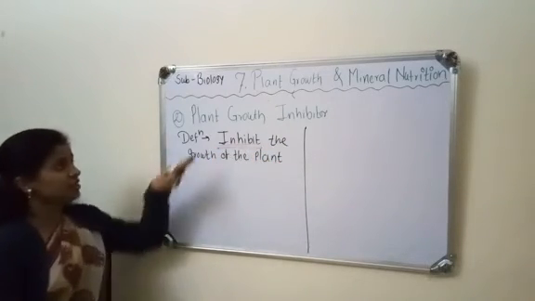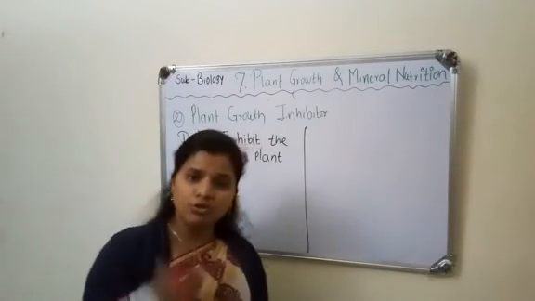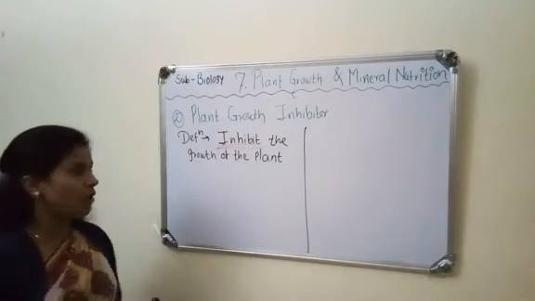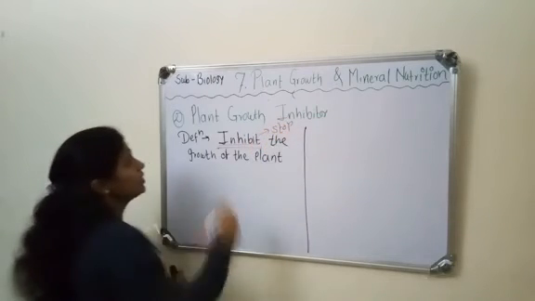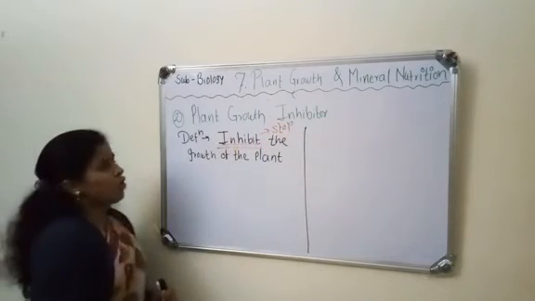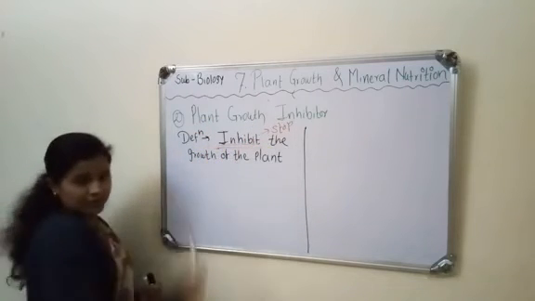Plant growth inhibitor is a chemical which inhibits the growth of the plant. Inhibit means stop. Inhibit or stop the growth of the plant, which is known as plant growth inhibitor.